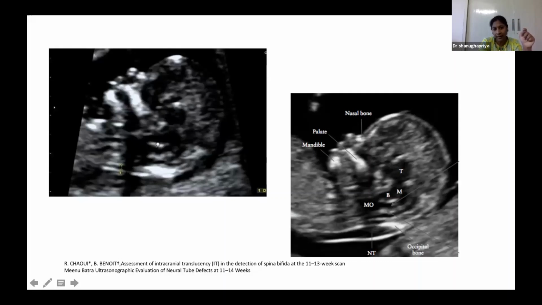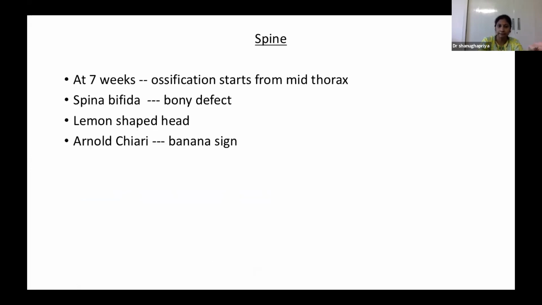This is the NT section we generally use to measure the nuchal translucency. In the same section, we can evaluate the nasal bone, NT, and the intracranial pathology also. This is the midline falx. So if we find any changes in this translucency, we can go down and look for open spina bifida, and we can do axial sections of the brain to rule out Arnold-Chiari or other malformations, other abnormalities.